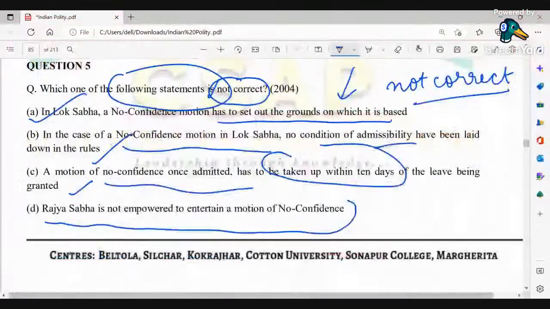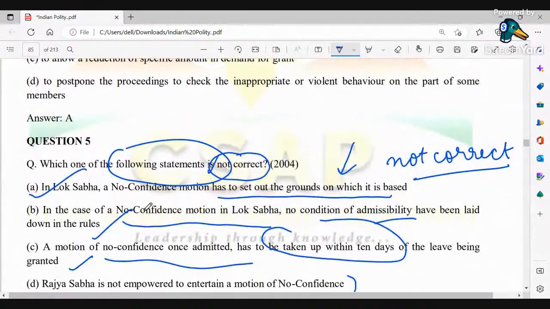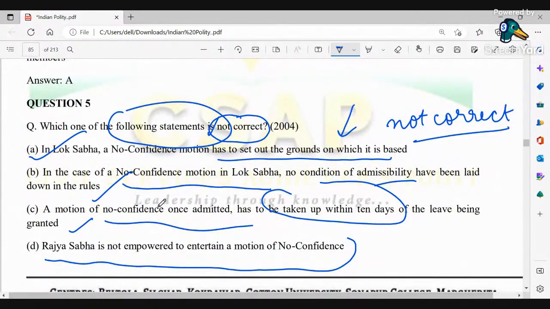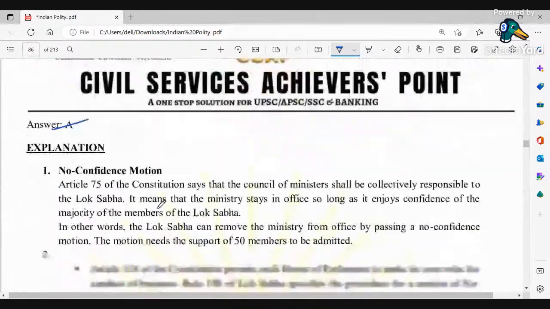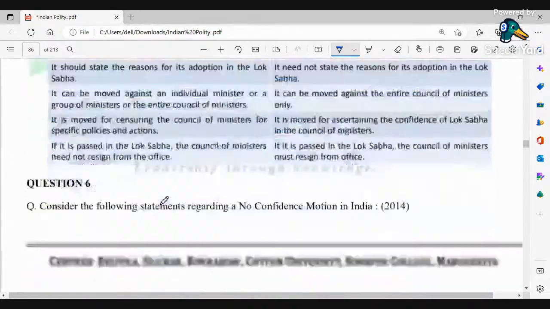Okay, revealing the answer. The correct answer would be A, that means the first option is not correct. I have already given the hint by giving this sign. In Lok Sabha, a no confidence motion has to set out the grounds on which it is based, so it is clearly mentioned over here. Now coming to the next one. We have got this explanation over here, you can see this explanation later on.